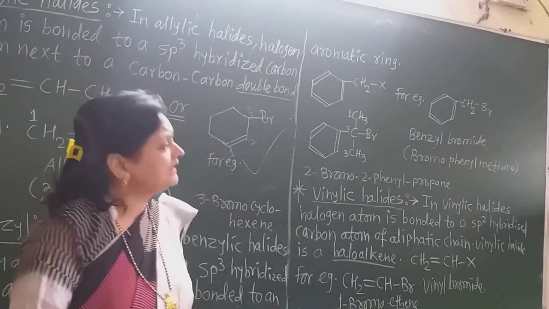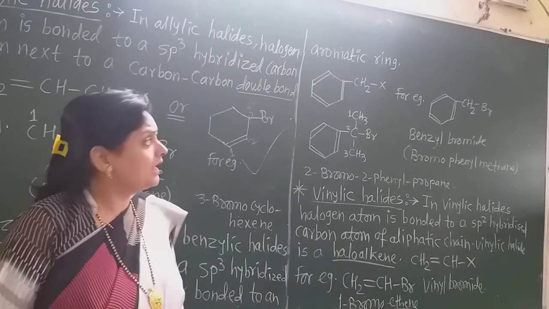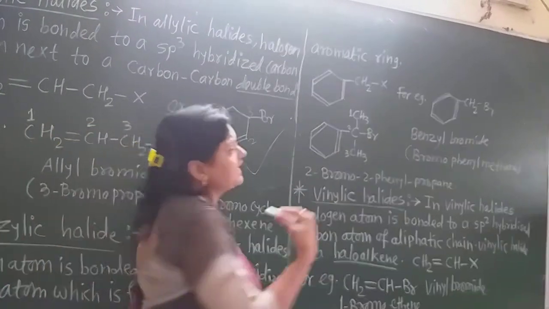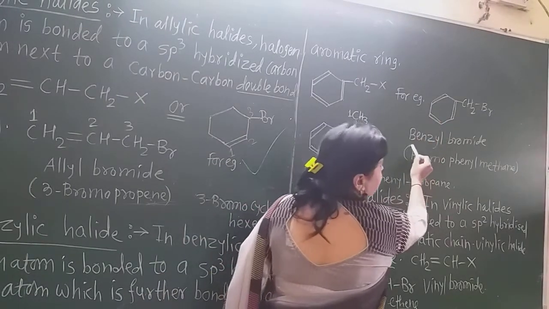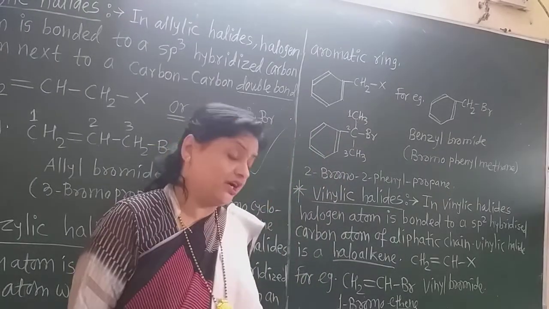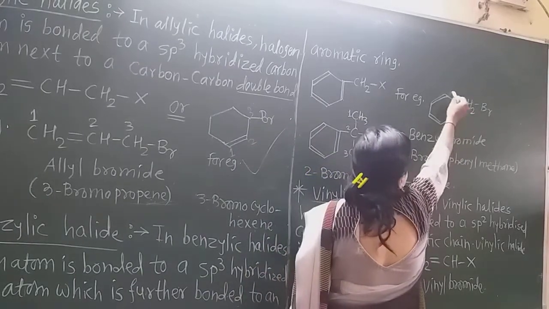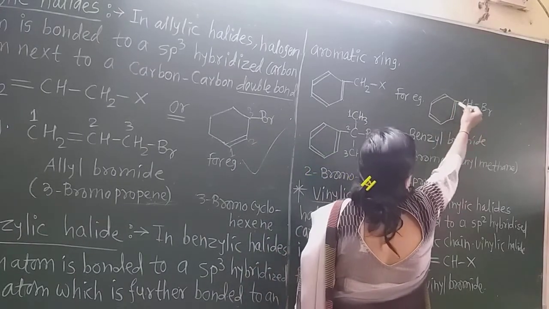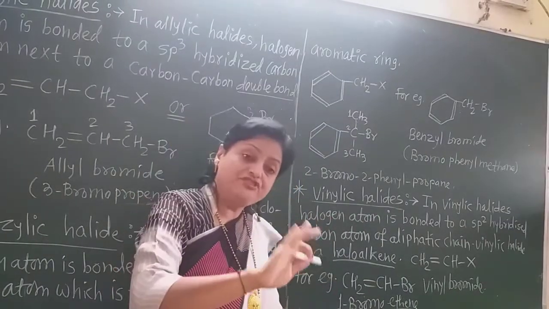Now for example, this is the general formula of the benzylic halide. Now this is the example. Write down the common name as benzyl bromide, but the IUPAC name is different. Now this benzene ring is considered as the phenyl ring. What is phenyl? Remember what is benzene and what is phenyl.